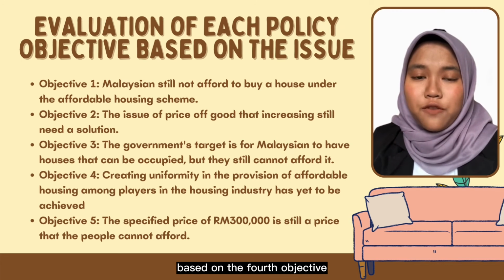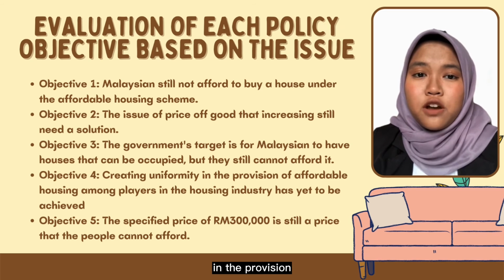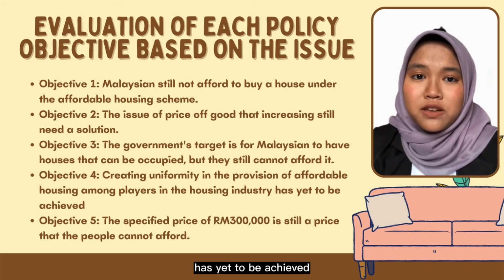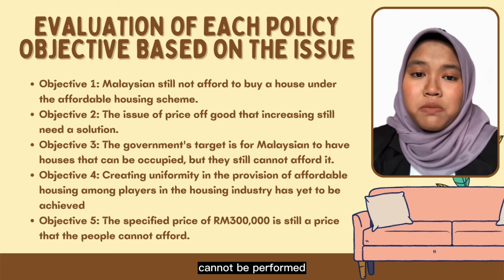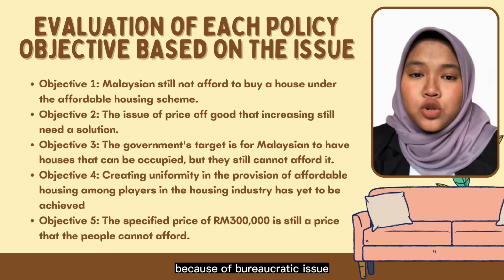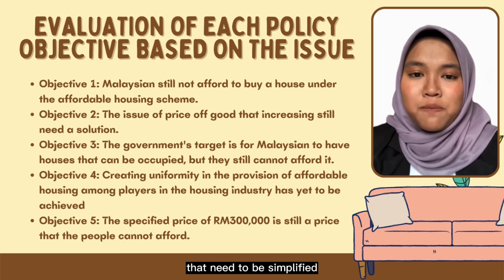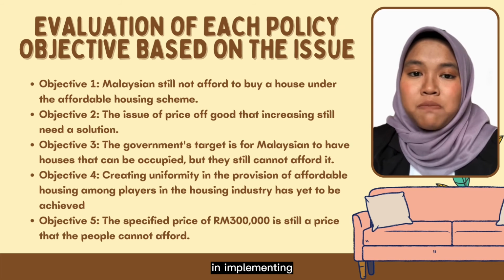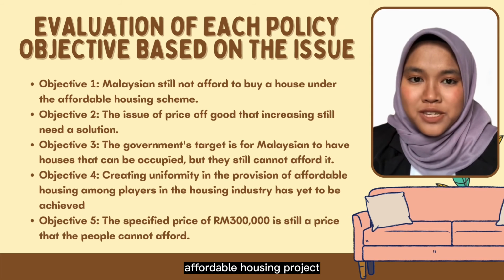Based on the fourth objective, after this policy is implemented, creating uniformity in the provision of affordable housing among players in the housing industry has yet to be achieved. Therefore, uniformity cannot be performed because of bureaucratic issues and procedures that need to be simplified, causing the developers to face those procedures in implementing affordable housing projects.